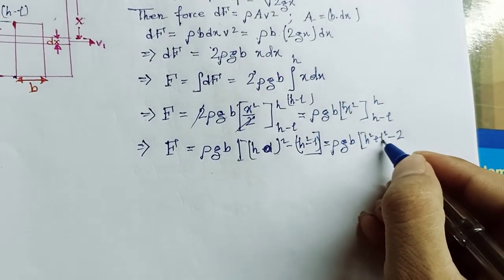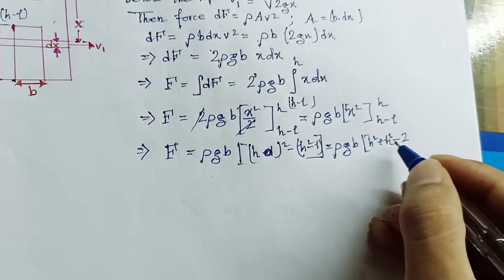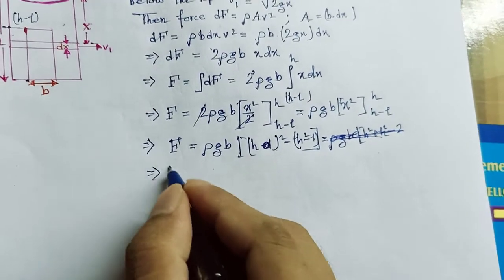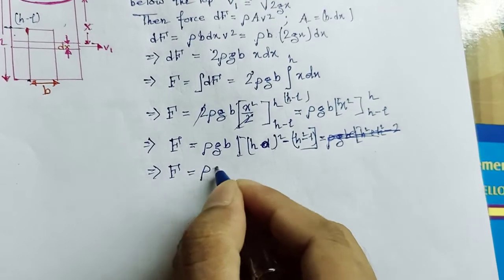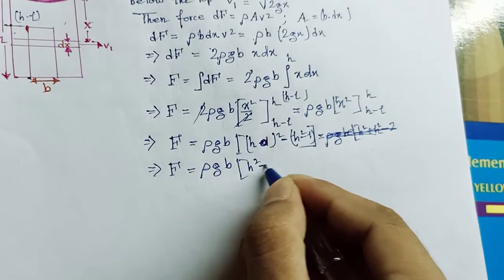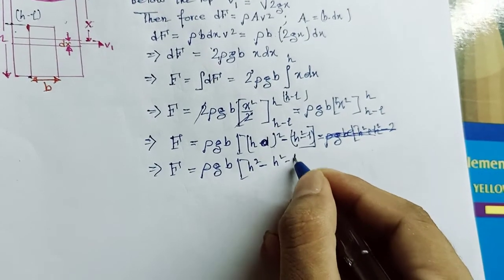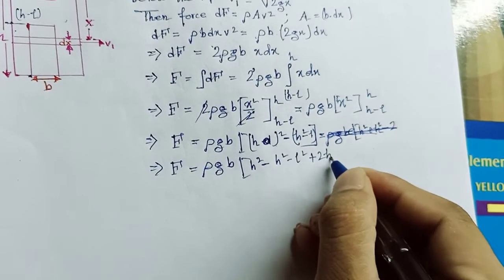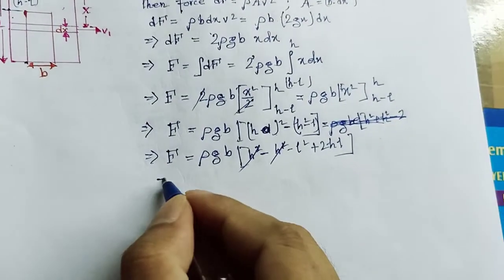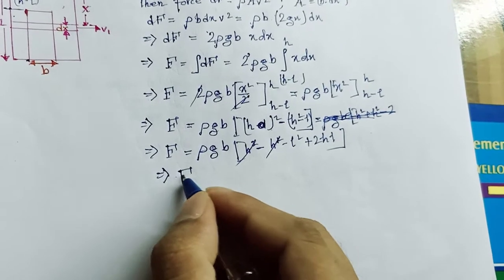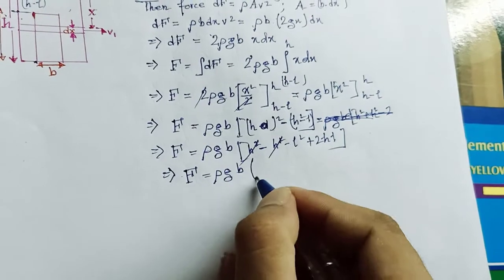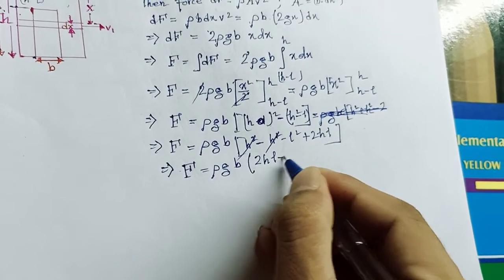So our net force developed will be F equal to rho g B into h square minus h square plus 2hL minus L square. Now h square and h square get cancelled, so after cancellation the net force developed F will be equal to rho g B into 2hL minus L square.